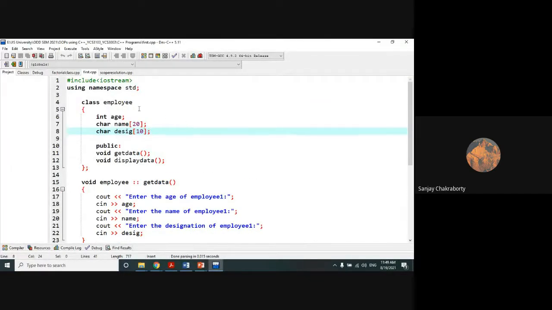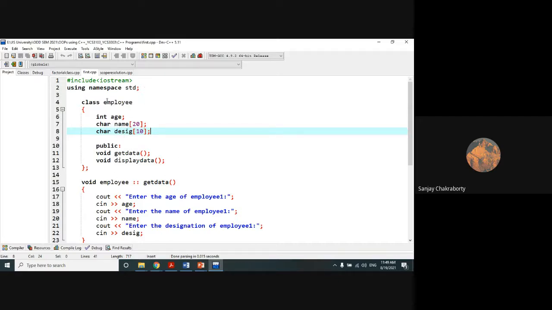As I have told you, a class is nothing but a template or a wrapper of a collection of data variables and member functions. So these two are the members of a class. The members are of two types. One is the variable members or data members. Another is the function members or methods, whatever you say.